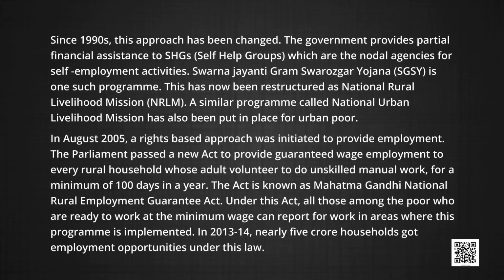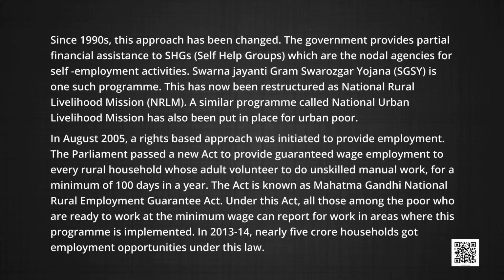Now, let us see, in August 2005, a rights based approach was initiated to provide employment. The Parliament passed a new act to provide guaranteed wage employment to every rural household whose adult members volunteer to do unskilled manual work, for a minimum of 100 days in a year.